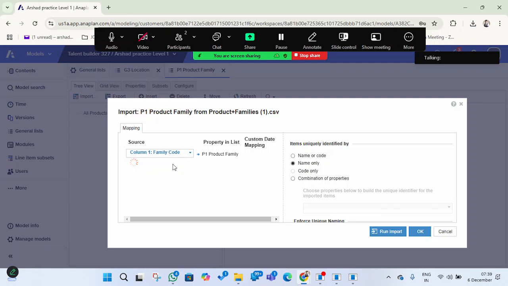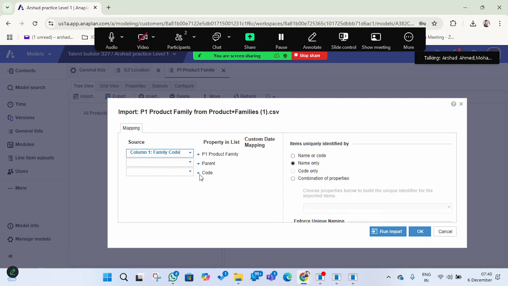In the workspace, are all the files there? No, it's not in the workspace. It is in the learning center. In the learning center you get all of it, you can download it and perform these activities. Okay. So as we can see here, this is a product family.